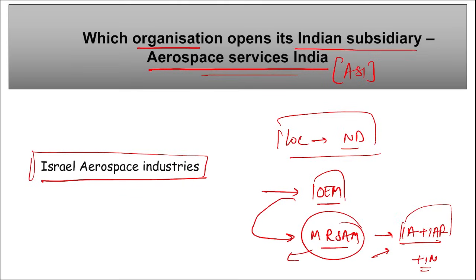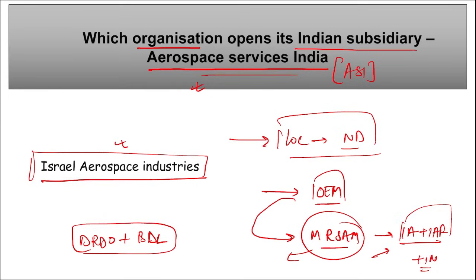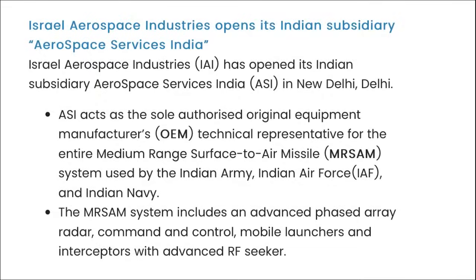This system has an advanced array radar, correct? And it will have mobile launchers, interceptors with advanced RF seeker also. Then this MRSAM has been jointly developed by DRDO and BDL, Bharat Dynamics Limited. Do note this. And who will be acting as their original equipment manufacturer? It will be Aerospace Services India, that is located in New Delhi, and that is an Indian subsidiary of Israel Aerospace Industries.